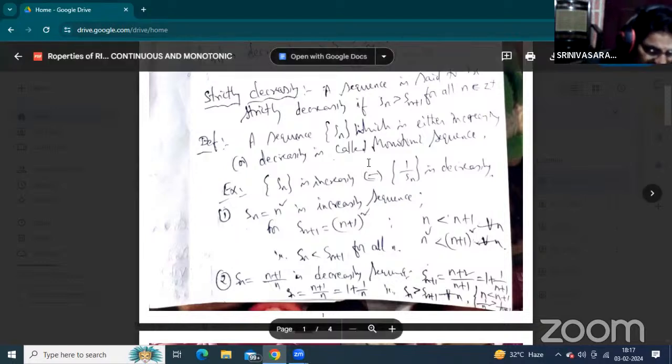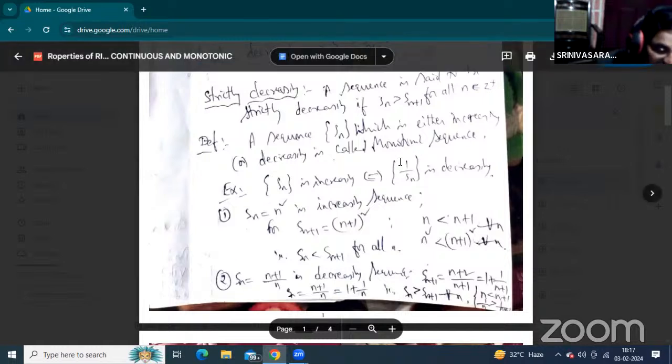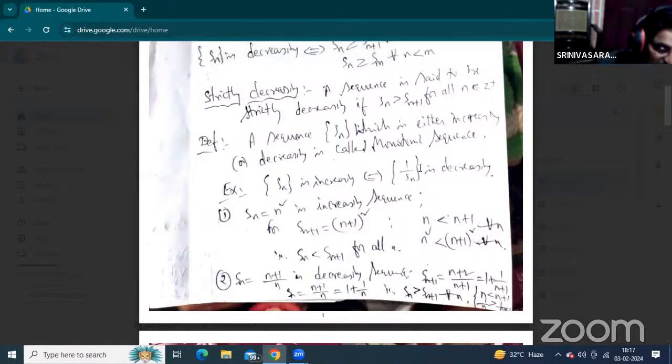Now there are so many examples of increasing and decreasing; just see here. I will ask in the fill in the blanks: given the sequence is increasing, what about 1 by Sn? 1 by Sn is called the inverse of the sequence.